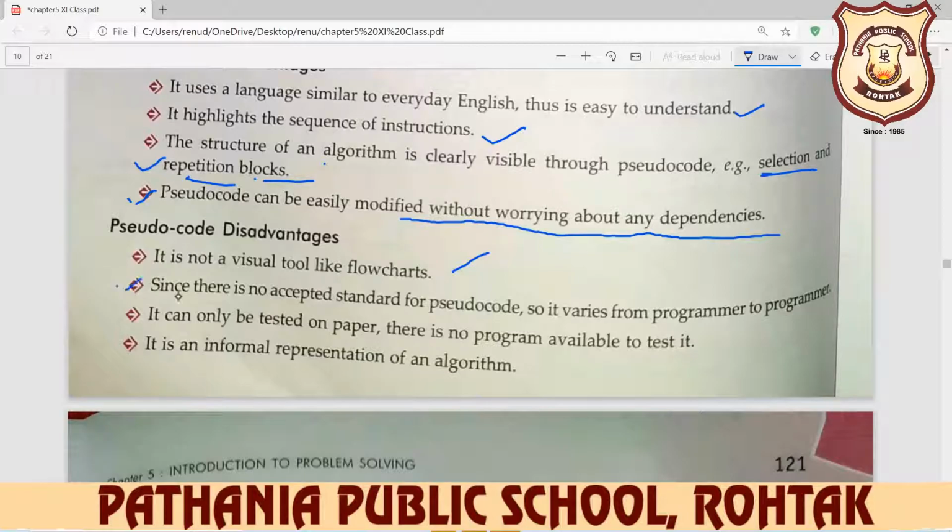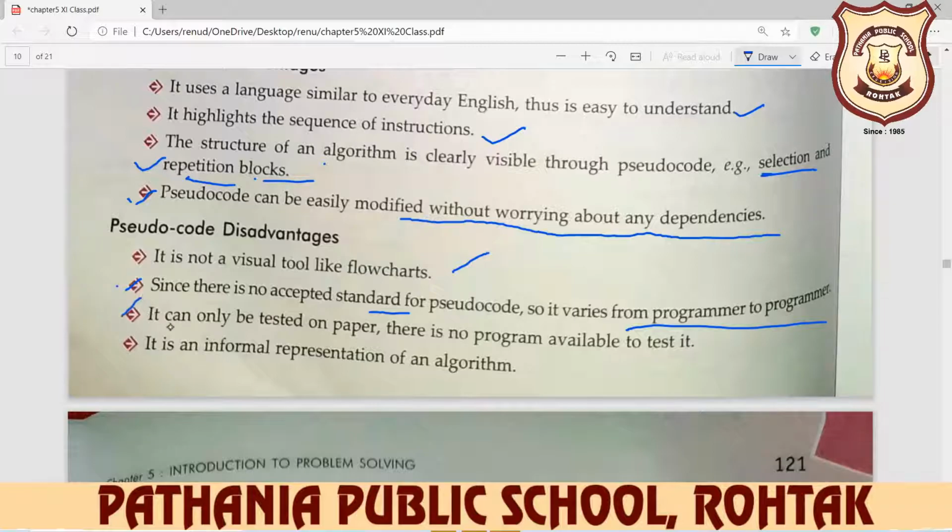Since there is no accepted standard for pseudocode, no fixed standard for how to write it, it varies from programmer to programmer. I write in my form, you write in your form.